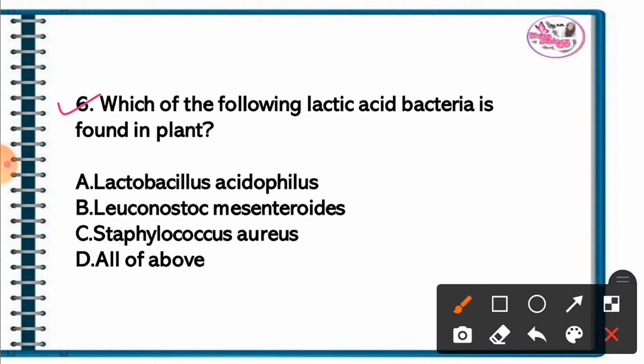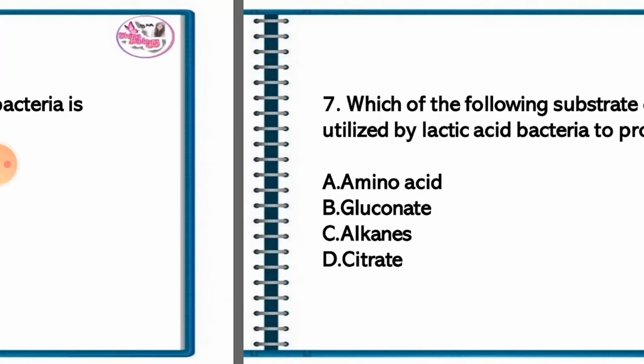Question 6. Which of the following lactic acid bacteria is found in plants? The correct answer is option B. Leuconostoc mesenteroides is found in plants.